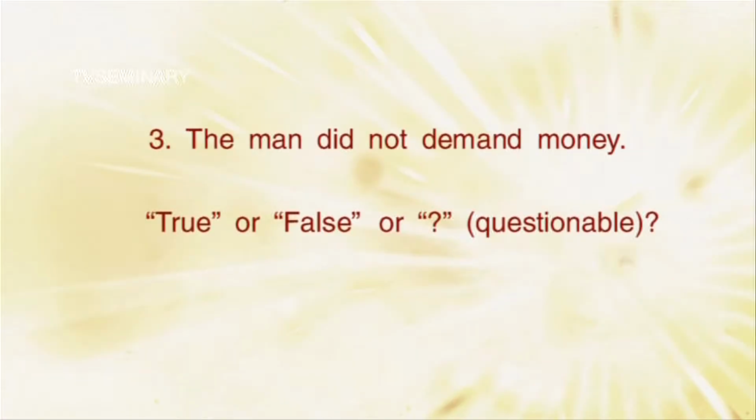Okay, number three. The man did not demand money. Is that true or false or question mark? Question mark. Okay, who else got anything else? Larissa, number three. Number three is false, because the man is the man who is referred to as the man in the story. So it's definitely false, he did demand money. Yeah. Very good.